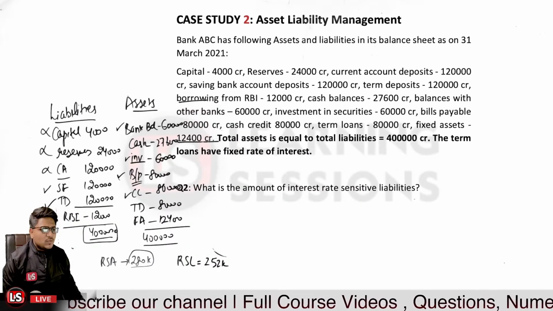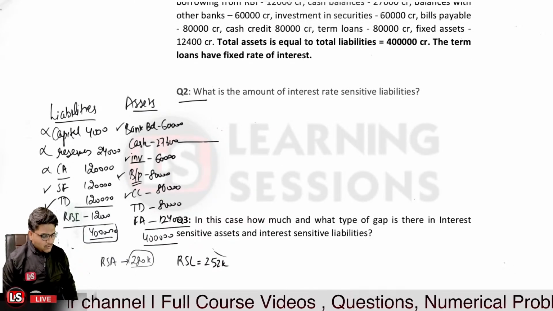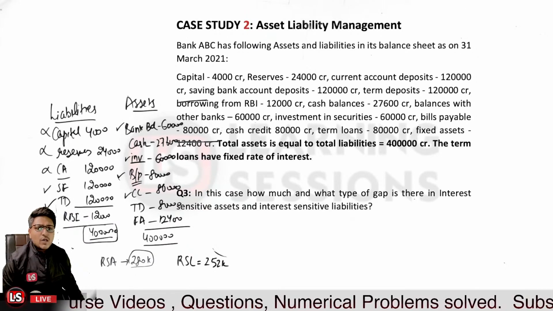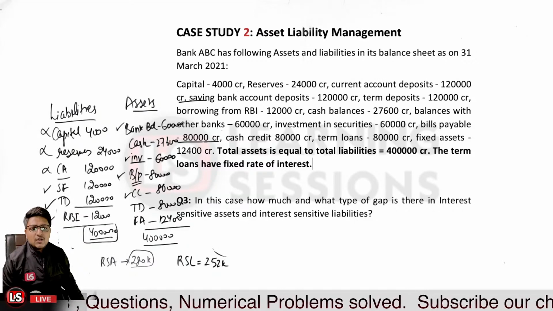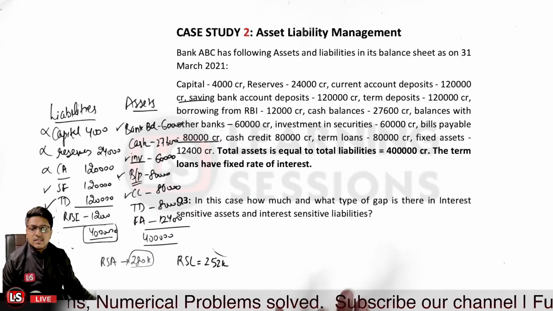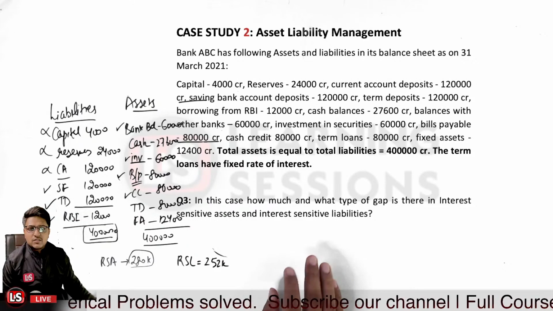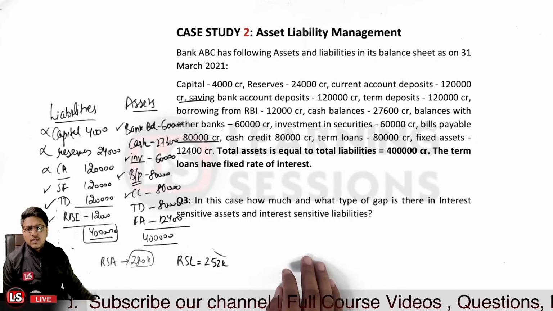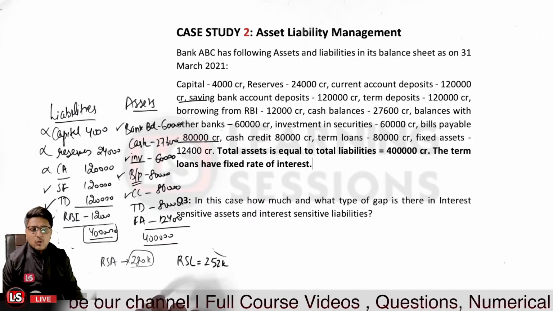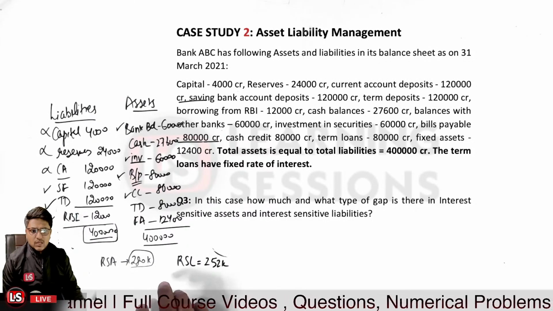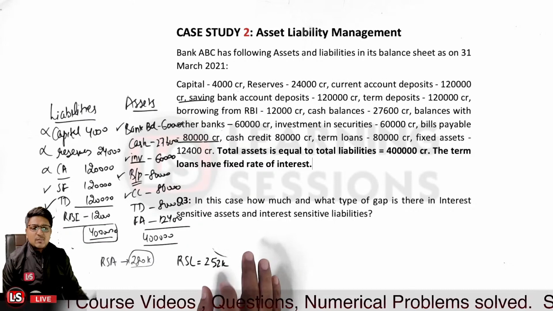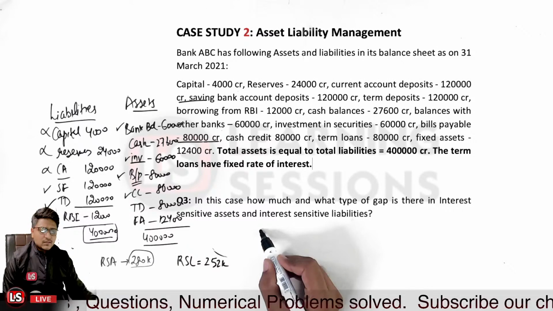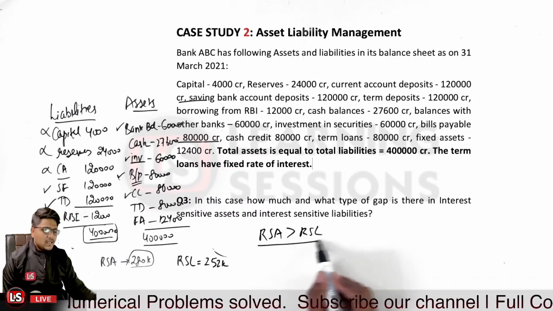Now we need to answer question number 3. Let us have a look at what it says: in this case, how much and what type of gap is there in interest rate sensitive assets and interest sensitive liabilities? So we are quite clear that we have a gap of rupees 28,000 crores between the RSA and RSL, and RSA is exceeding RSL.